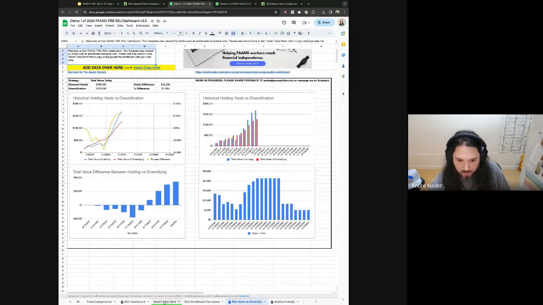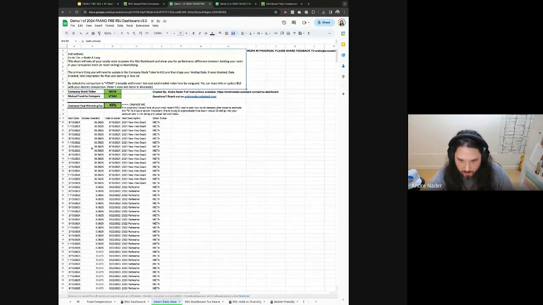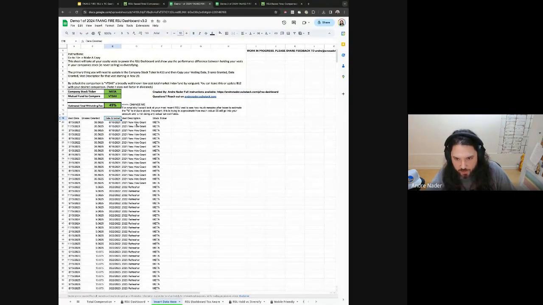Awesome. Okay, so now let's get to what you all came here for, which is actually personalizing and customizing it yourself. The bulk of the dashboard is all powered by this tab called Insert Data Here. And the formatting that you need to have the data in is the vesting date, the shares granted, and the date granted. I'm not actually using this column, something I was planning on using in a future version. And then the last column that's needed here is the vest description, which is just trying to give you more insight into each grant.